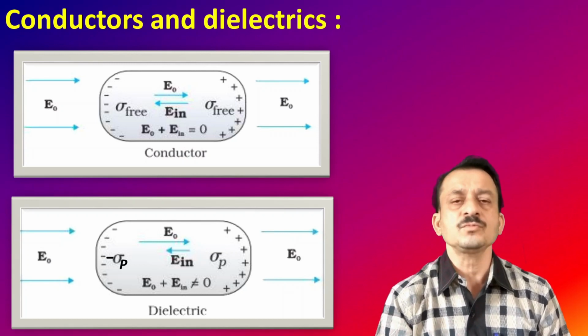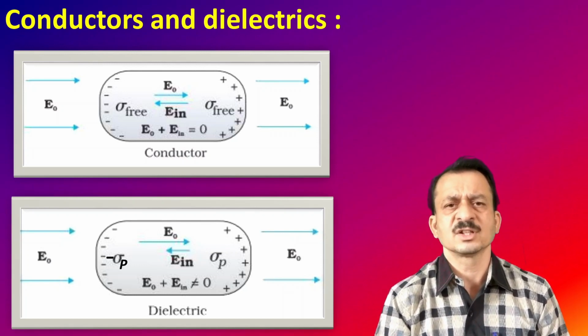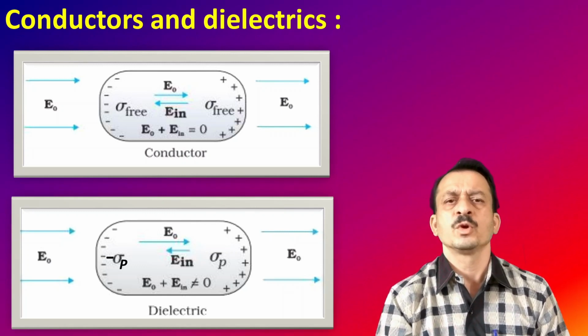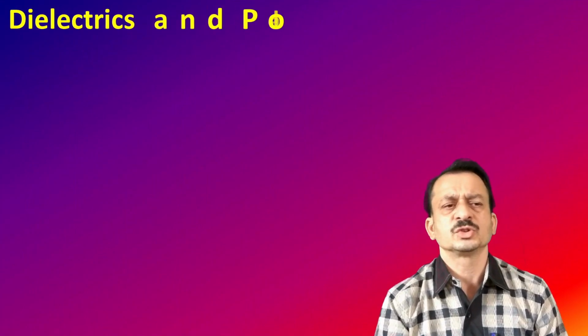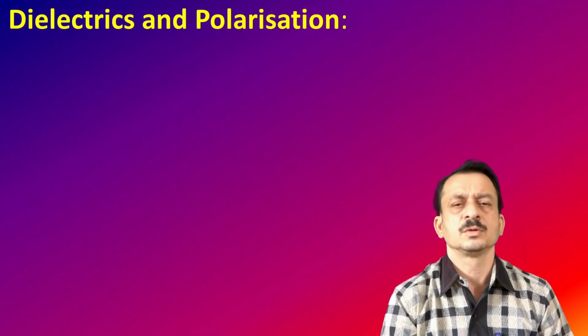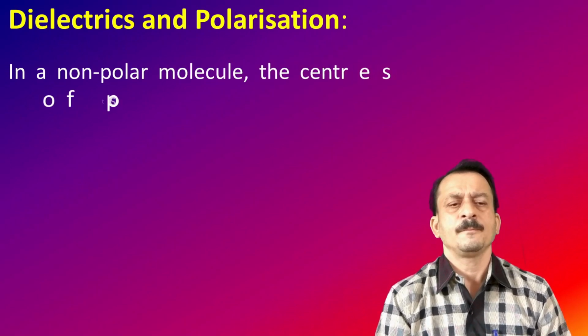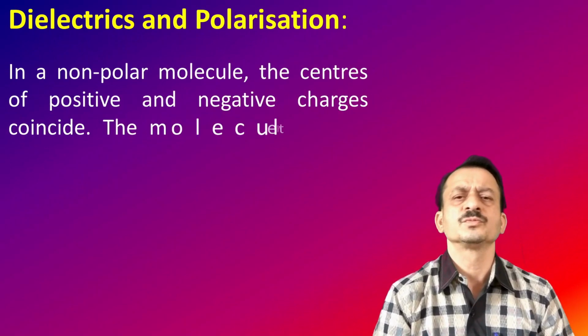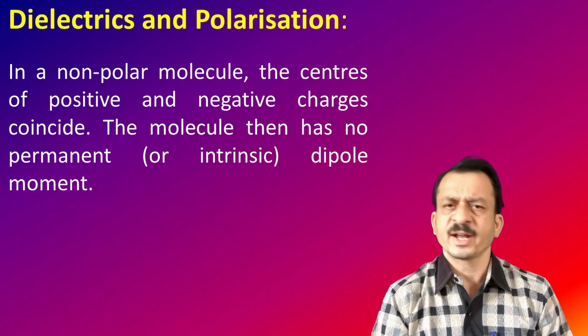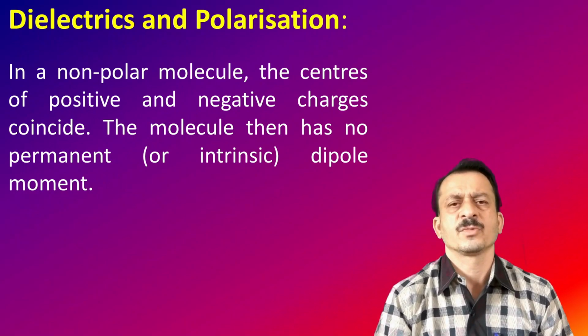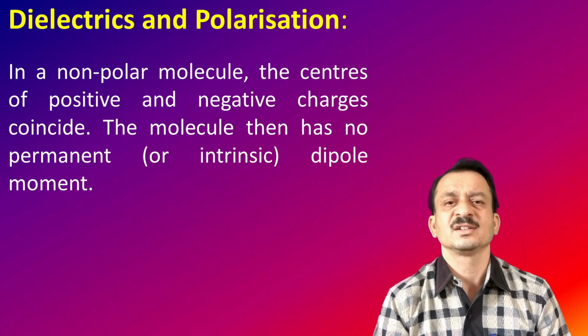Now, before going to study further about dielectrics, we will study polar molecules and non-polar molecules. Let me take the first, non-polar molecules. In a non-polar molecule, the centers of positive charges and negative charges coincide.